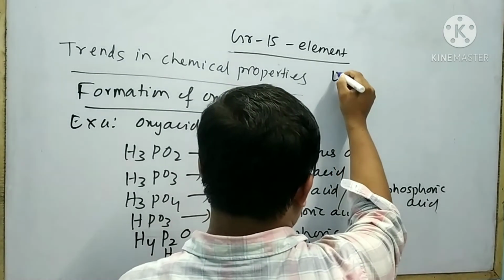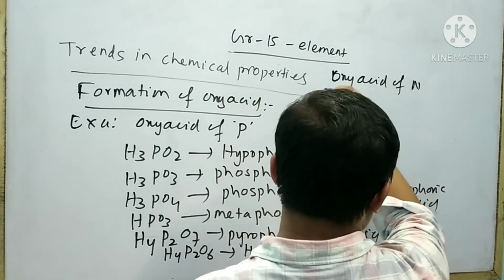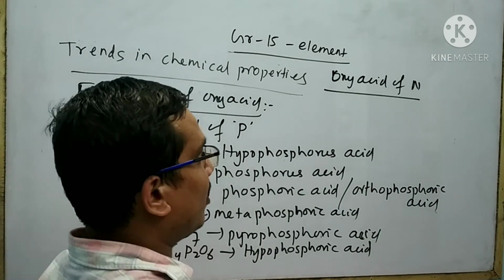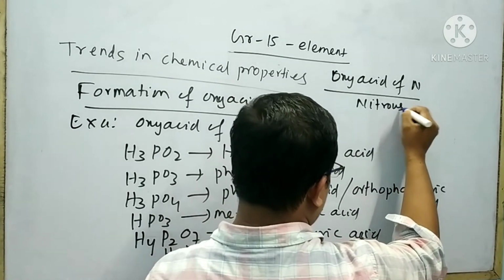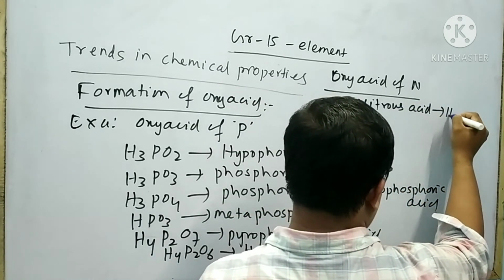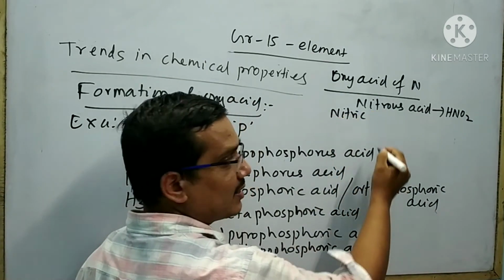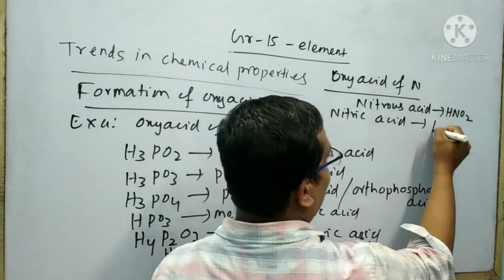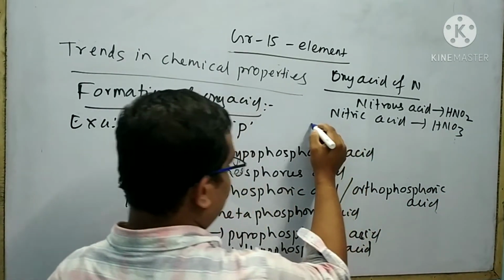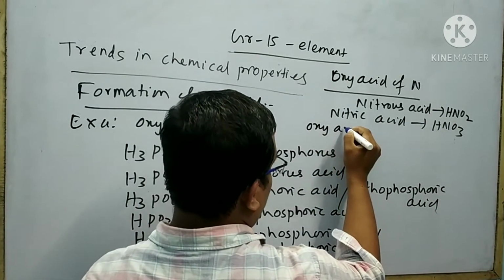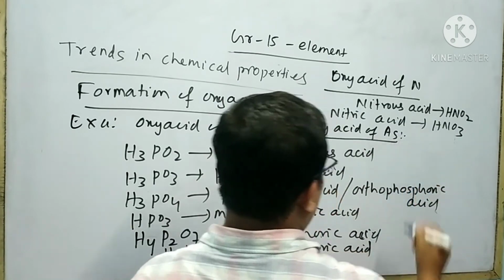Next is oxo acid of nitrogen. Nitrogen can form two types of oxo acid. One is nitrous acid having formula HNO2. Another is nitric acid having formula HNO3. Next is oxo acid of arsenic.